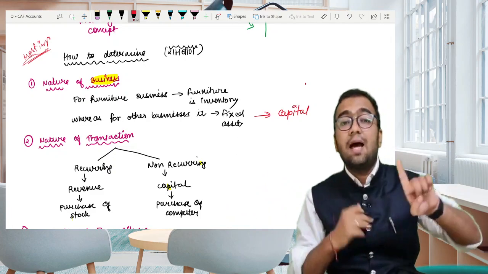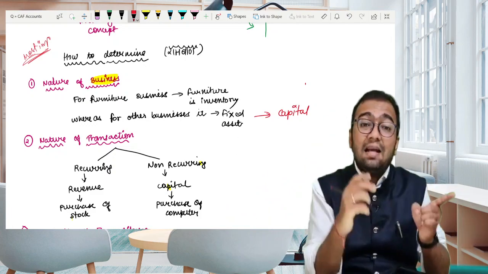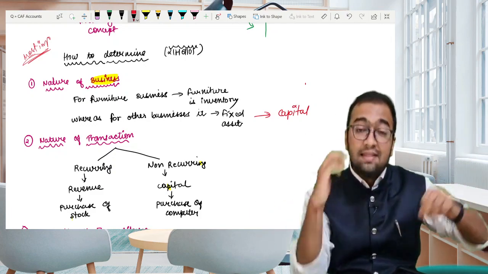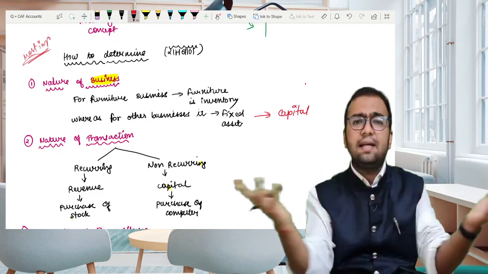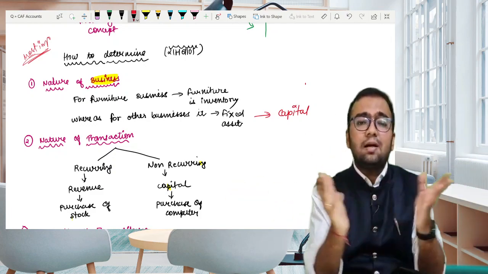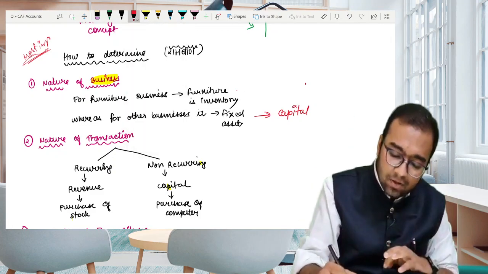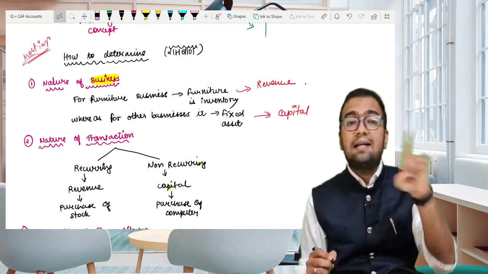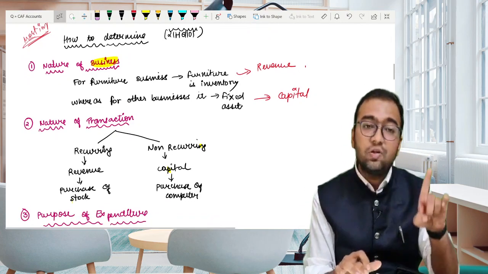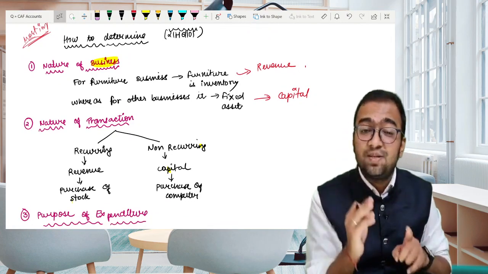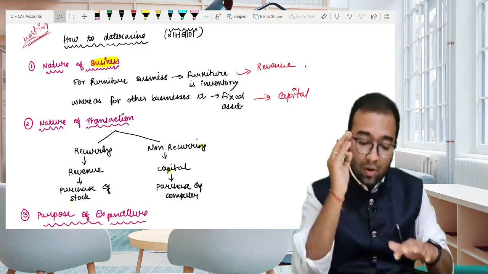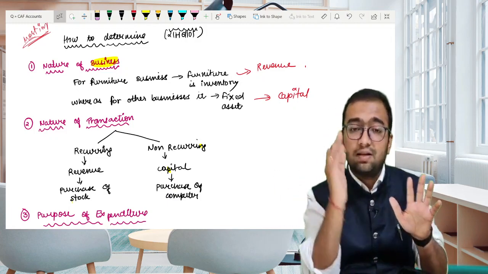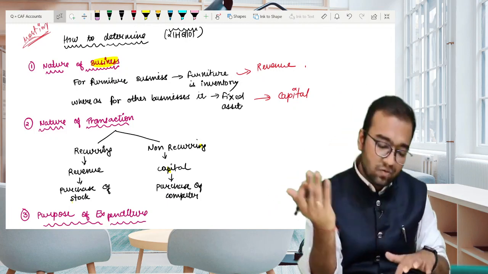Whereas suppose we are into the business of furniture, and in that scenario if we acquire table, chair, wardrobe, then it would be our daily routine. In that scenario it would be classified as revenue expenditure. So the nature of business is very important to identify whether a given transaction is a capital or revenue transaction.